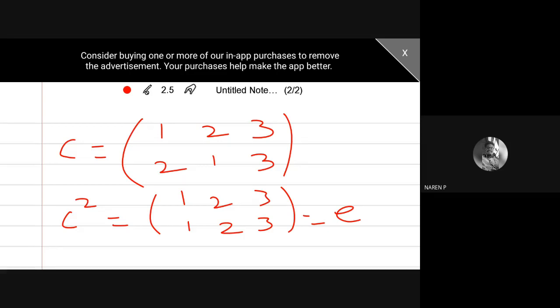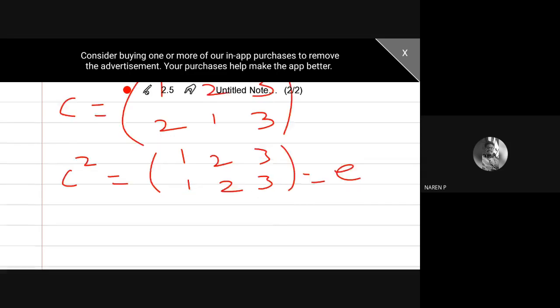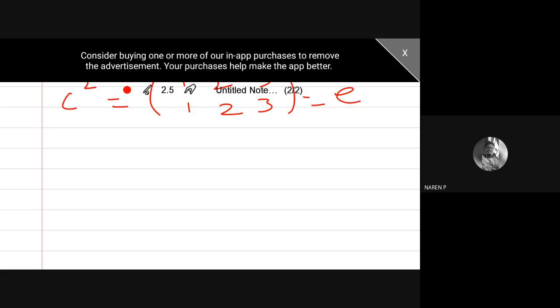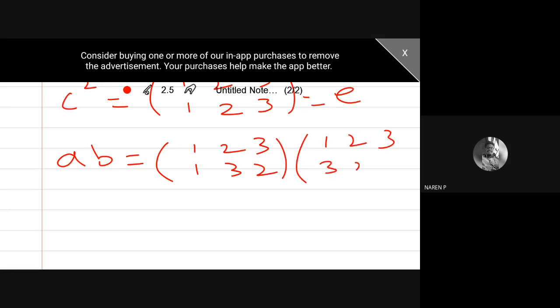So E into anything gives that element, so there is no need to find E into A, E into B, E into C. So try to find AB, BC, CA. What is your A first of all? 1, 2, 3, 1, 3, 2. This is A. What is your B? 1, 2, 3, 3, 2, 1.